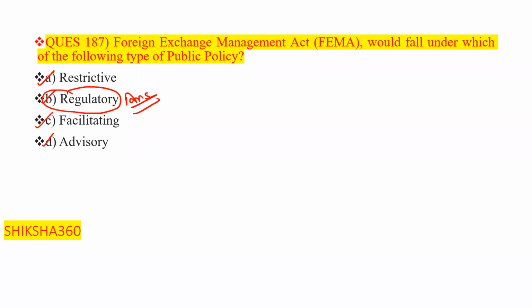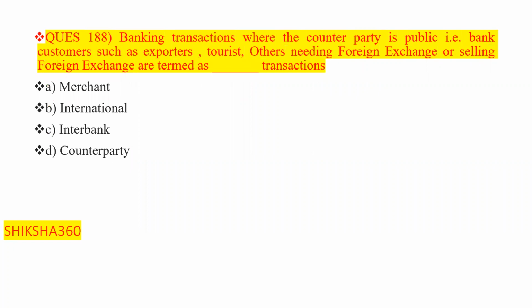Now move to the next question, question number 188. These are some straightforward questions. Banking transactions where the counterparty is the public, that is, bank customers such as exporters, tourists, and others needing foreign exchange or selling exchange, are termed as dash transactions. First one is merchant transactions. Second one is international transactions. Third one is interbank transactions. Fourth one is counterparty transactions.